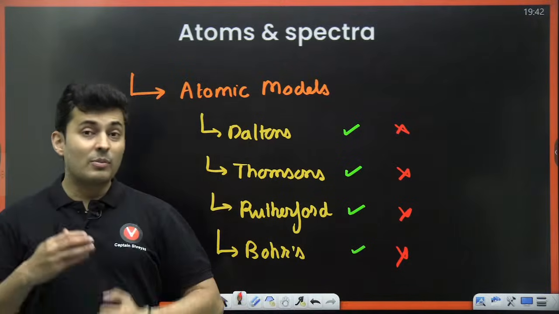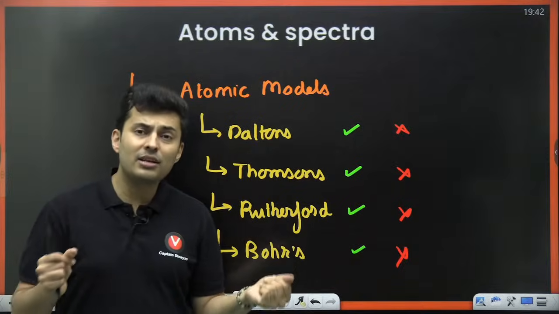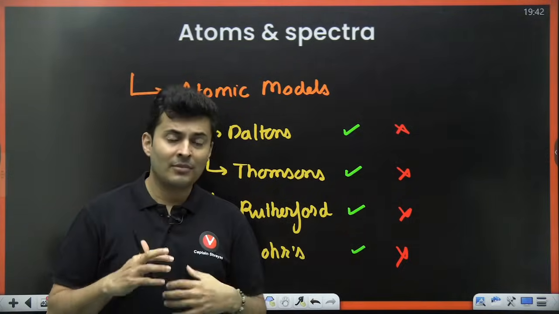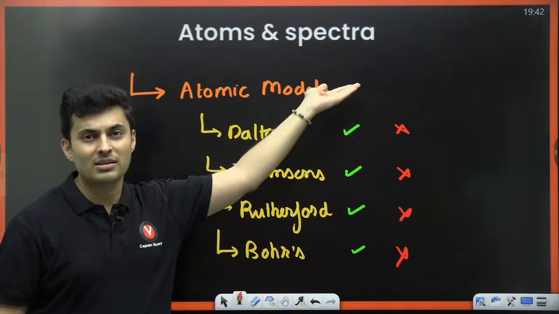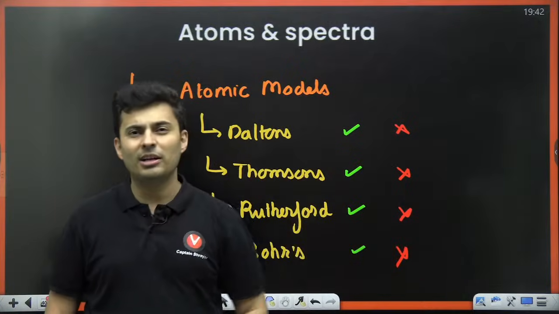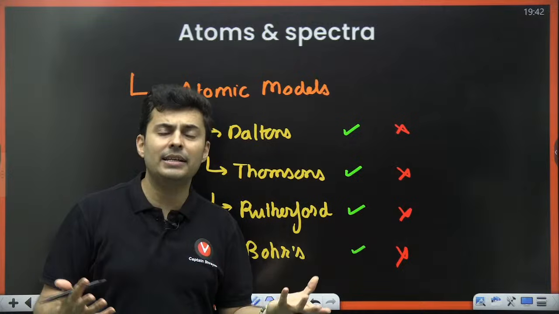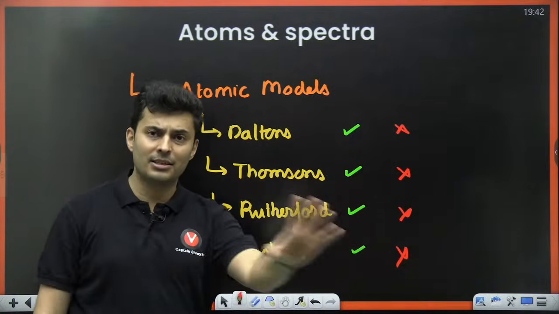Bohr was able to explain the atomic spectra. He was able to calculate the radius of hydrogen, energy of hydrogen very accurately. And it had many more advantages over the previous models. But again, it also had shortcomings, like it failed for higher atoms like lithium, helium, or even iron. For heavy elements, it was not able to calculate the radius and energy properly.